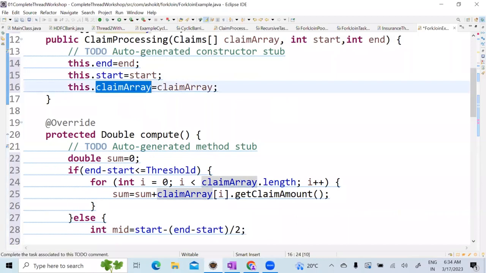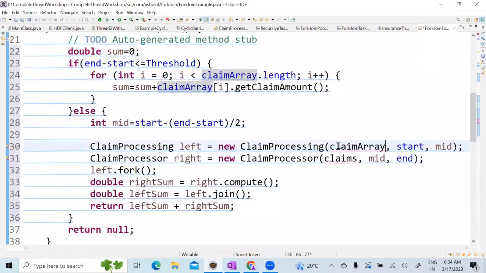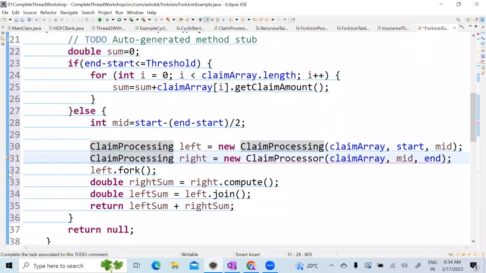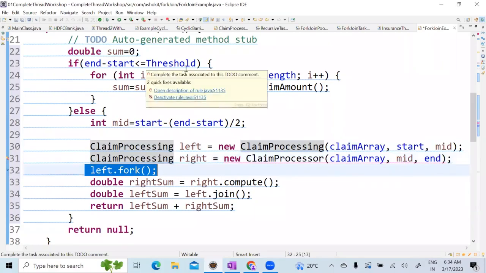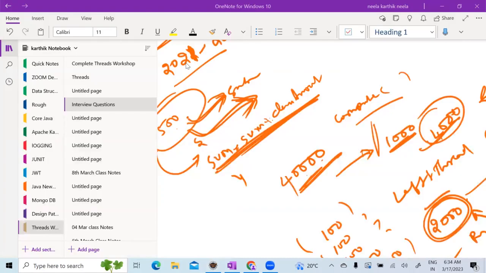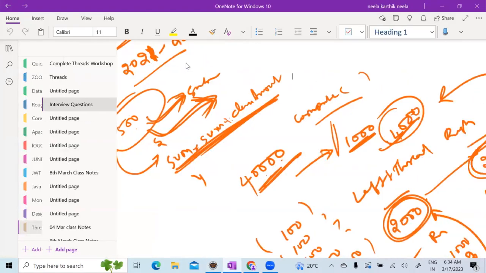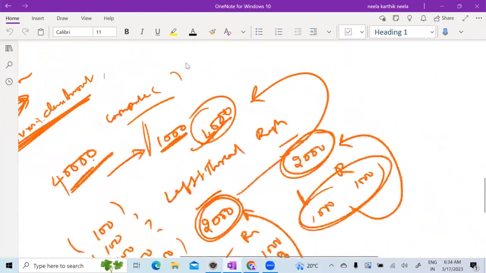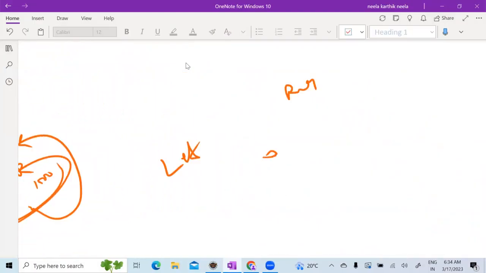Just a minute. Okay. Now if you look at here, this left.fork. At any point of time, one of my threads can work only 100 records, but I have 500 records. Then those 500 records have to be split into 2. So the left thread will take 200, right thread will take 200. Okay, done. But still again it will check.